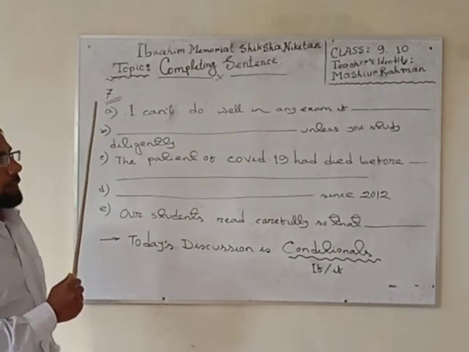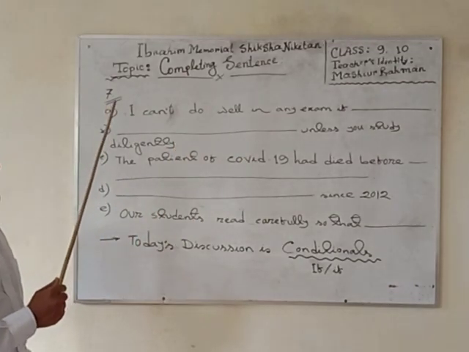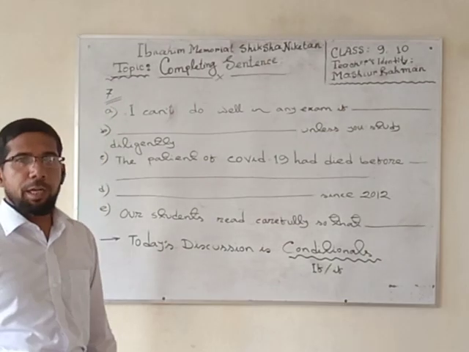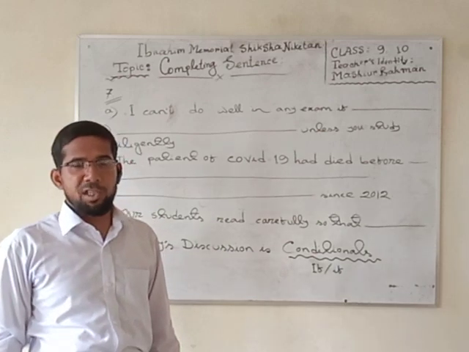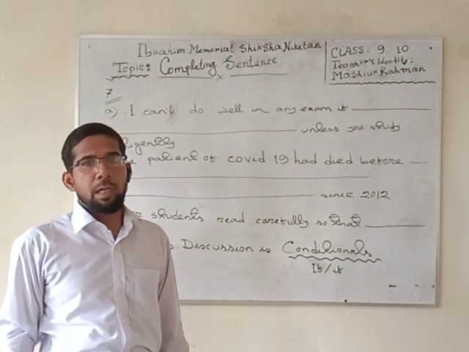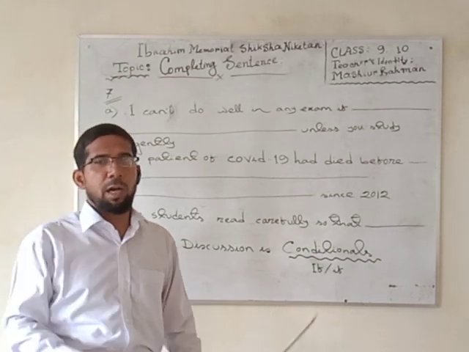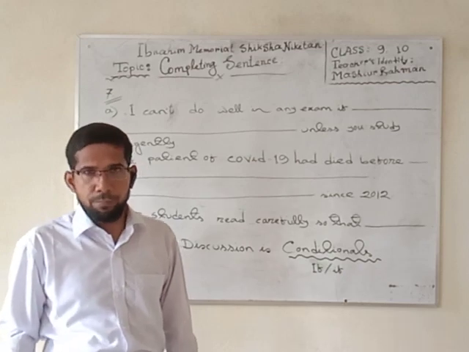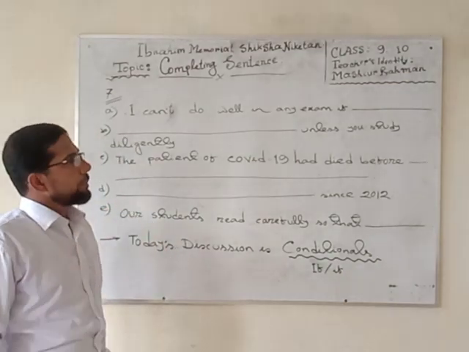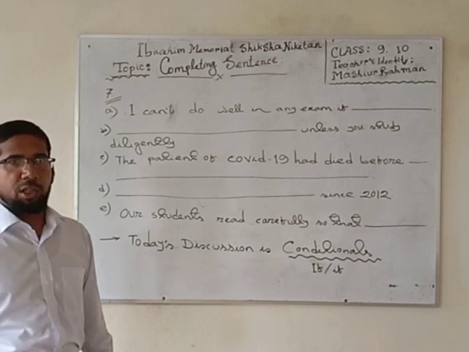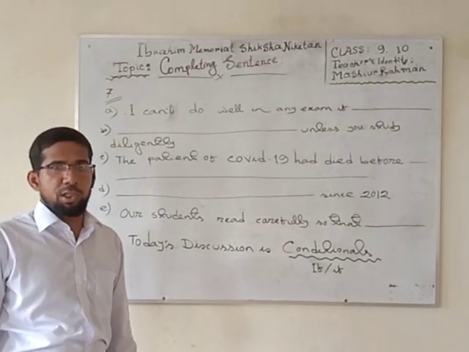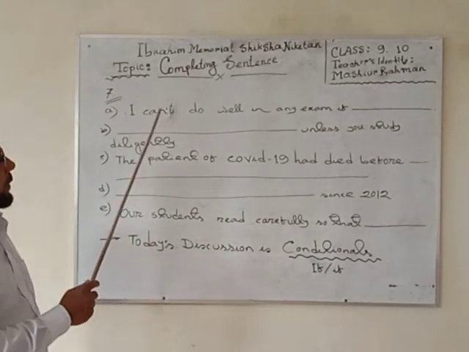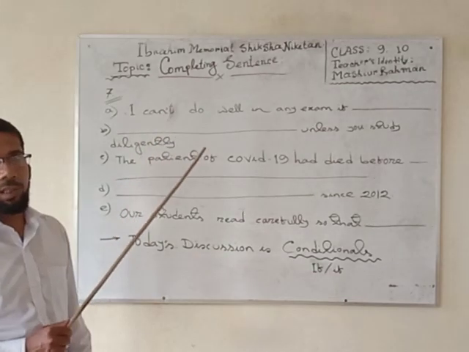You have seen that this completing sentence is generally seen in our question number 7, and in any question you may find, as an examinee or also as a student, there will be given A to E, meaning 5 sentences. Students, how many sentences will you find? 5. So in your public exam, and also in the school's exam, you may find 5 completing sentences, like I have written some sample sentences on this whiteboard.